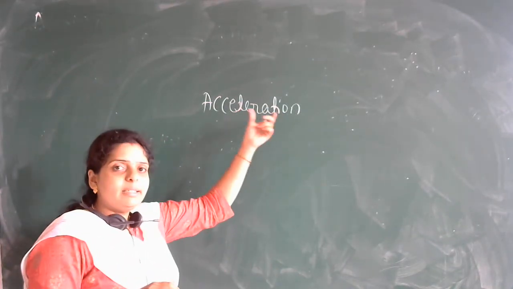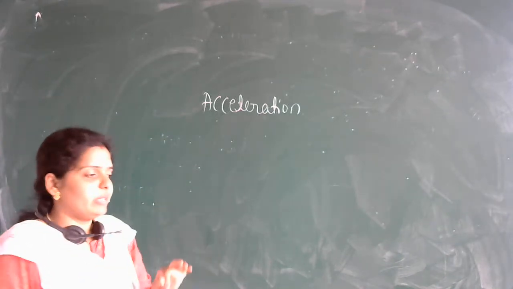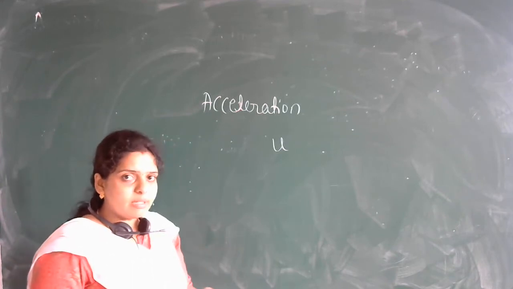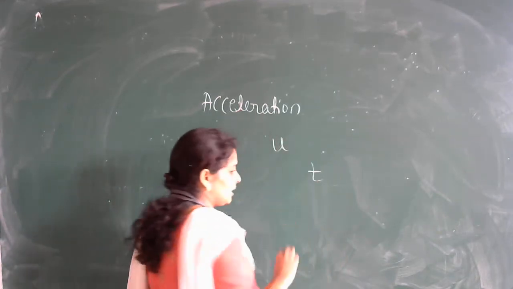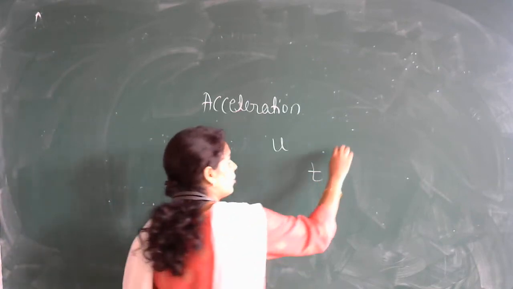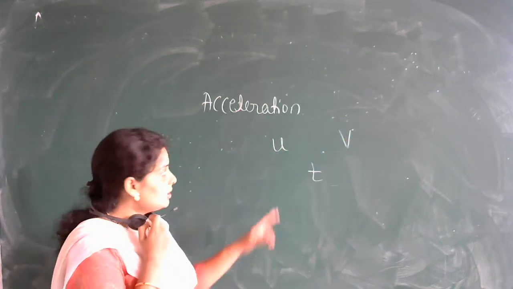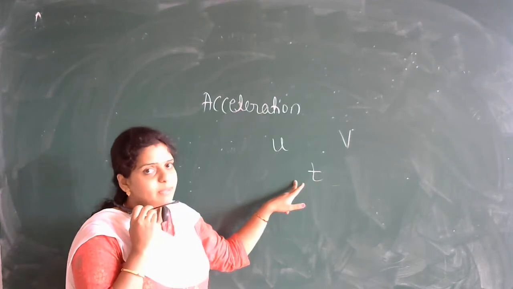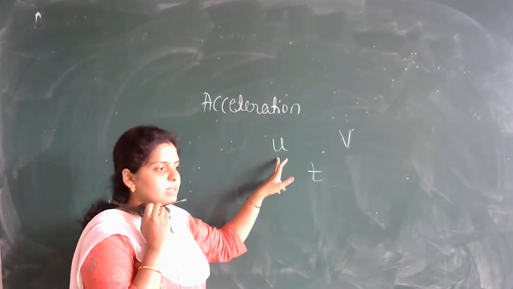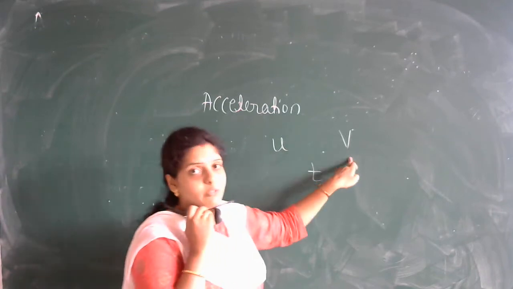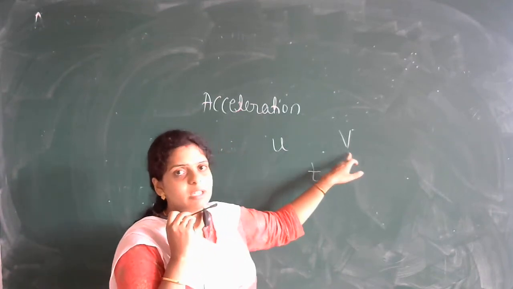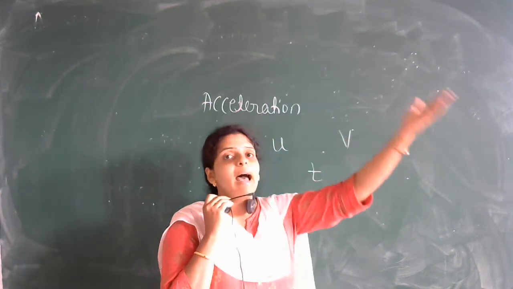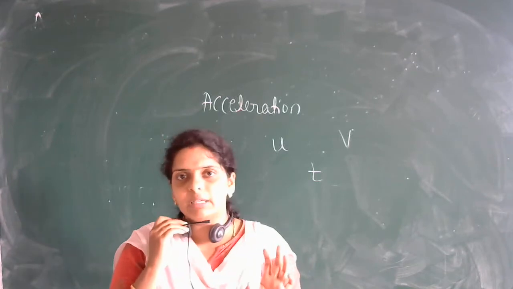Suppose a vehicle is moving with an initial velocity u, travels for a time interval t, and reaches a final velocity v. Here u is the initial velocity, v is the final velocity, and t is the time taken. In this time the velocity of the body changes from u to v. Always remember, we denote the initial velocity by u and the final velocity by v. Final velocity means the velocity of the body at the end of the journey.